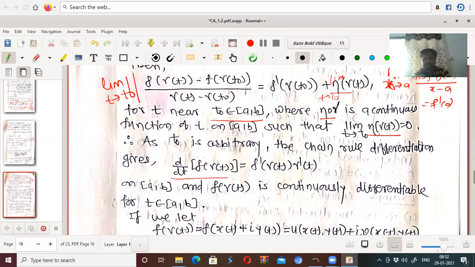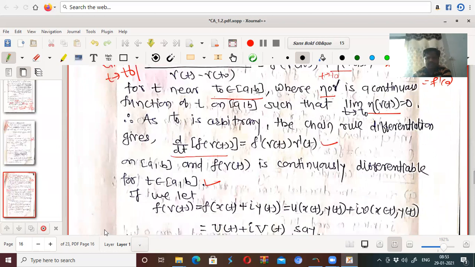This is the simple chain rule. On a closed interval [a, b], f of gamma t is continuously differentiable for t belonging to the closed interval a to b. Now, let f of gamma of t be a complex valued function, and gamma of t is x of t plus i into y of t. We know that this is a curve. A curve can be parametrically represented by this.